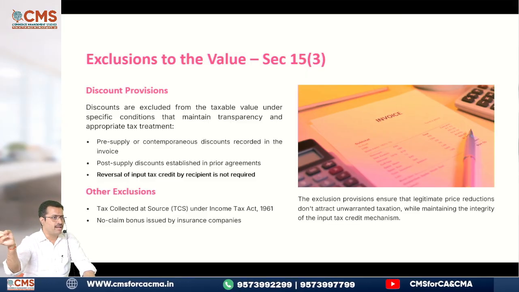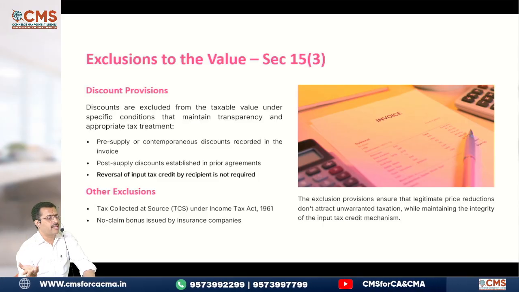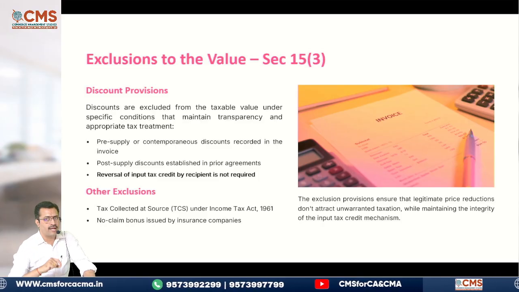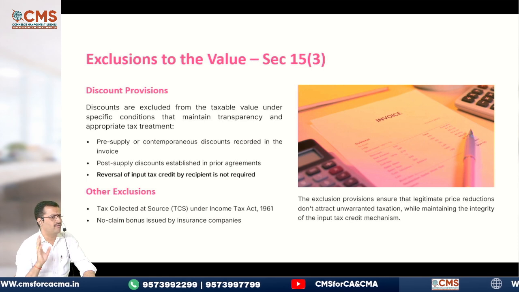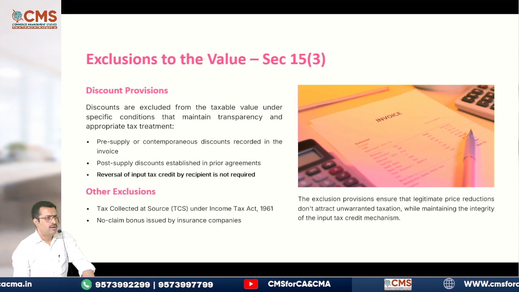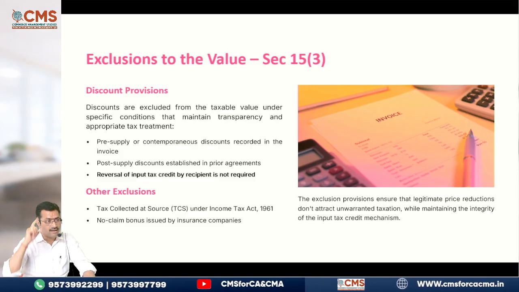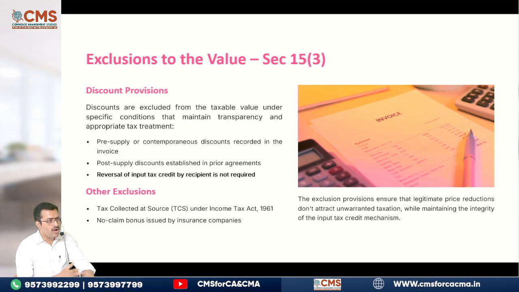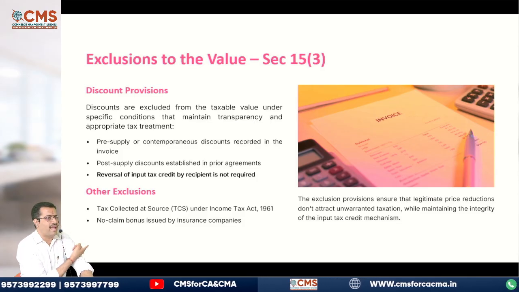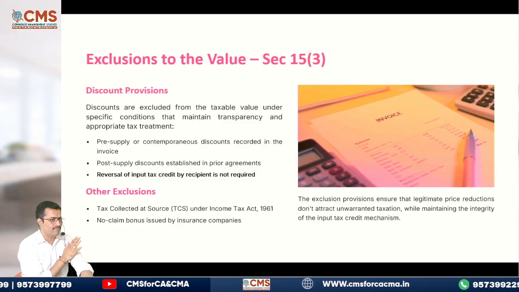Waste and scrap, minerals, all these things will come even in TCS. Then parking lot, quarry or a mine. Yes, these all will come under it, and loans, foreign travels, all these will come under TCS in the income tax law. All those TCS should be excluded while calculating the value of taxable supply. Understood?